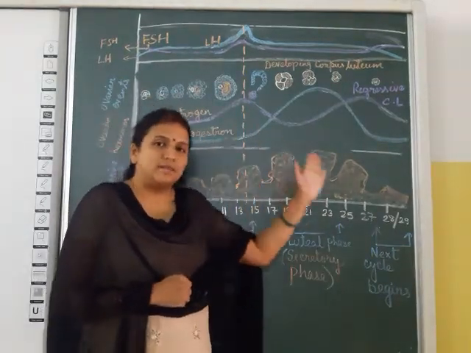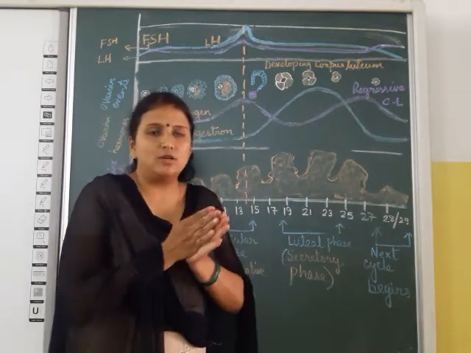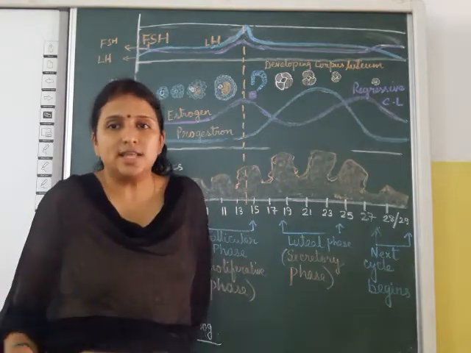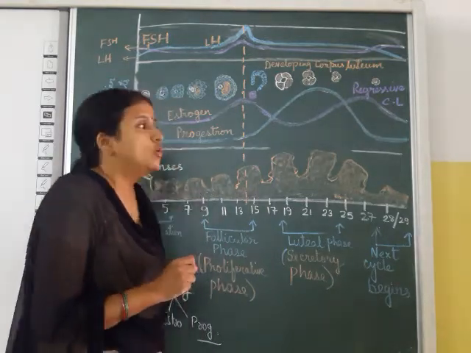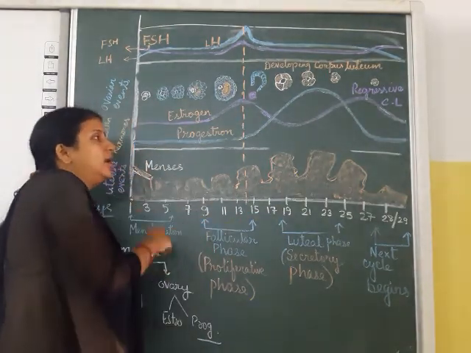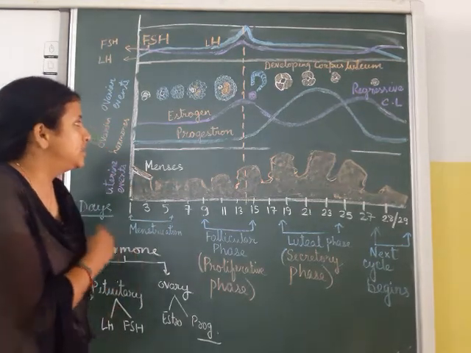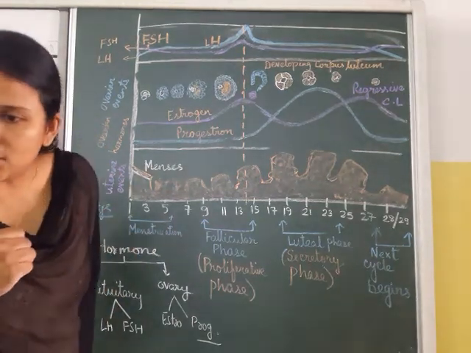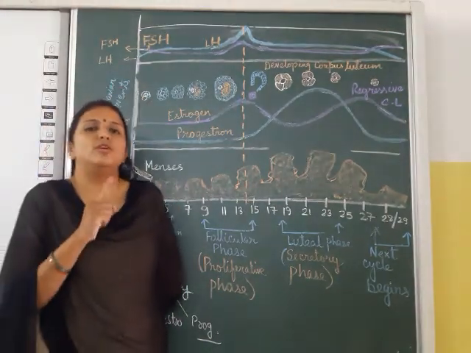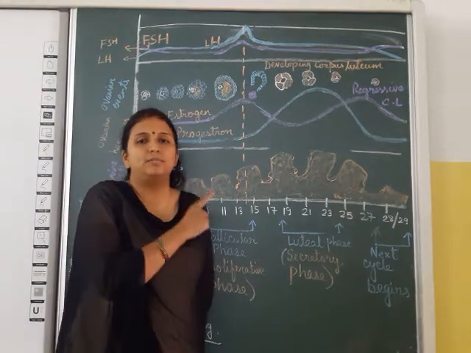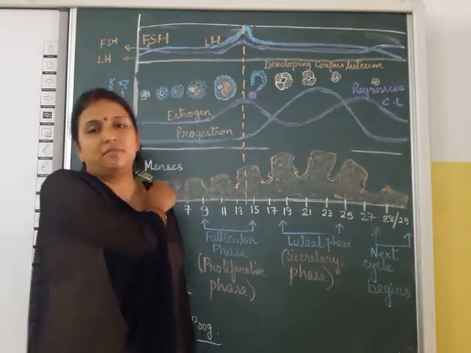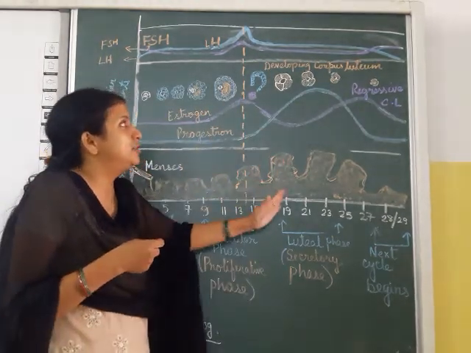So it includes several events from the start of the cycle up to the end of the cycle. It indicates various events that take place in the body. The various changes that take place are mentioned in this tabular diagram, on page number 50 of NCERT. That is very important because 1 or 2 marks from this page will definitely come in your competitive exam or in the plus 2 board exam. So let us clarify it through the diagram.